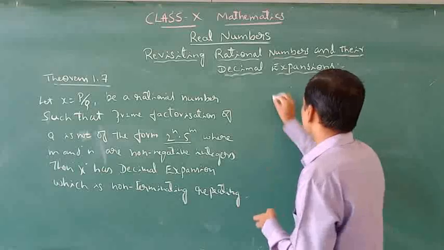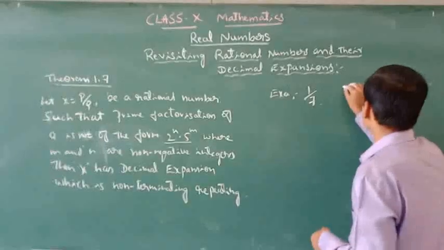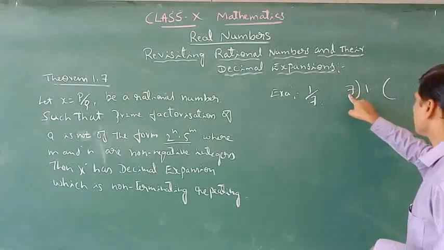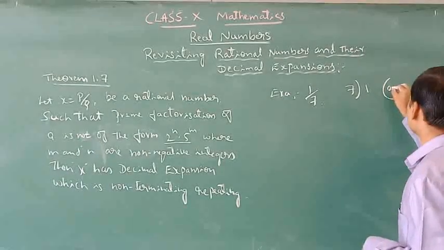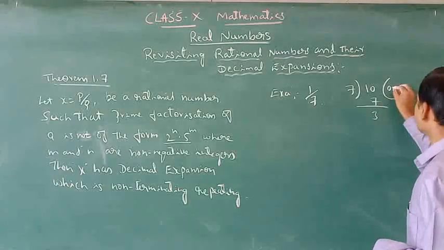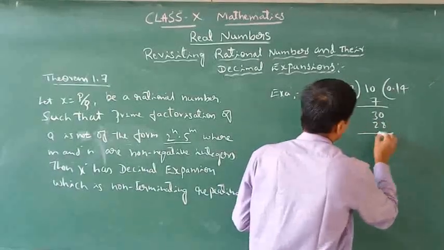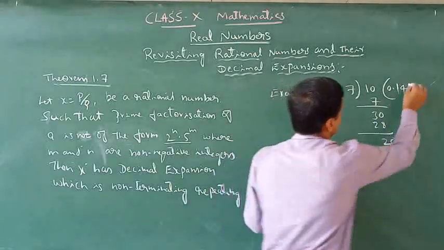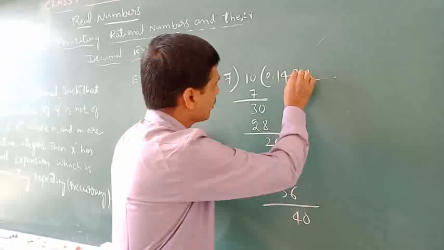For example, take our previous class example, 1 by 7. Suppose you want to divide it. How can you divide it? By the long division process, 7 into 1. Here 1 cannot be divided by 7, since the divisor is greater than the dividend, so you put a decimal point and it becomes 10. Now 7 ones are 7, and what is left? 3. Again the point is there, bring down 0, and 7 fours are 28. What is left now? 2. Again take 2, so 7 twos are 14, and 6 is left.